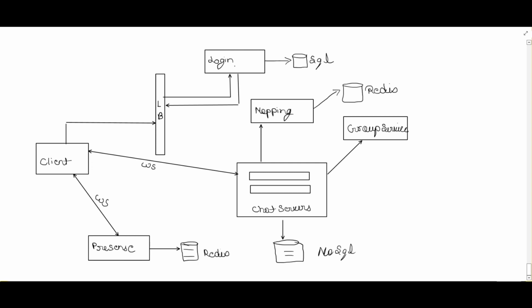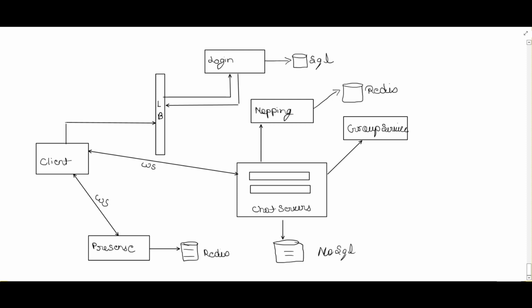Here is the user login service, which has a SQL DB. Here is a mapping service, which has a Redis DB. Then we have chat servers, which are connected to the NoSQL DB. Then we have a presence system, which is connected to Redis. And the chat service is also connected to the group service, which has the group details.